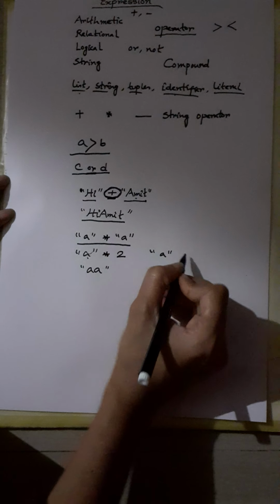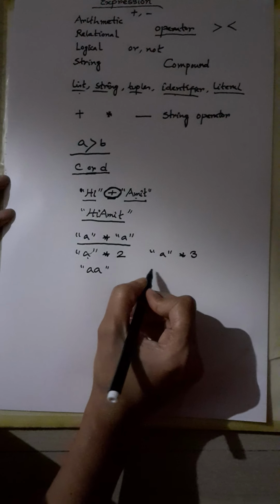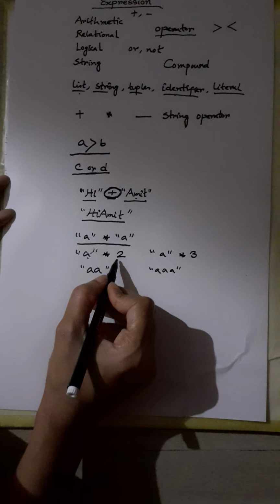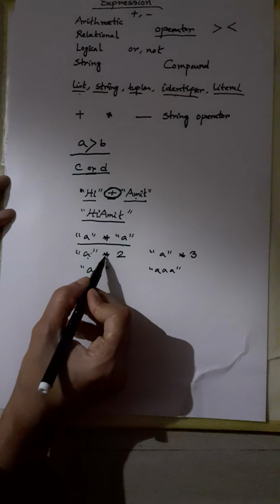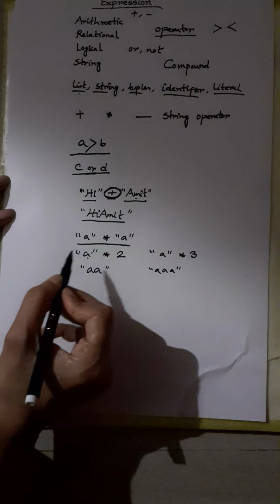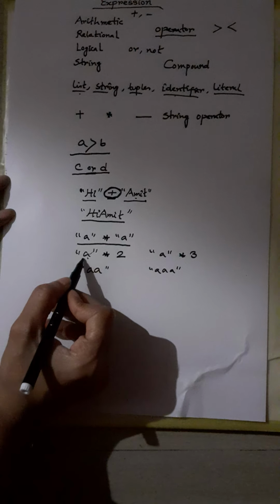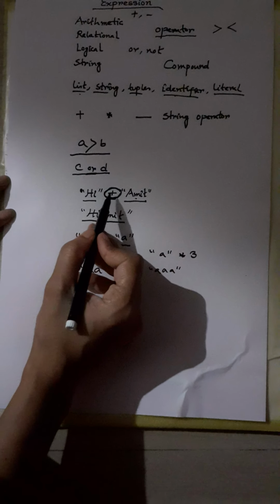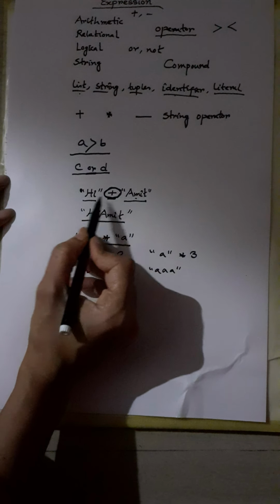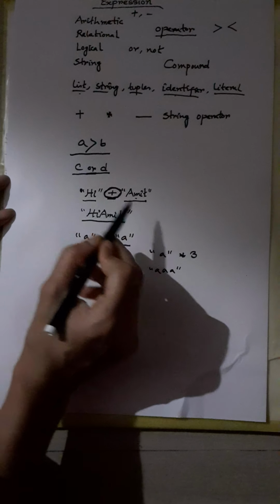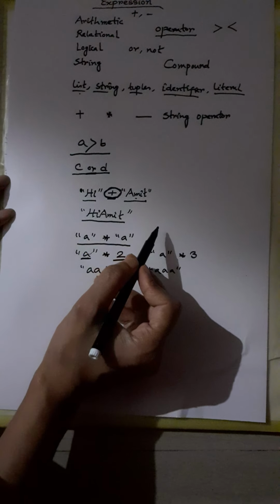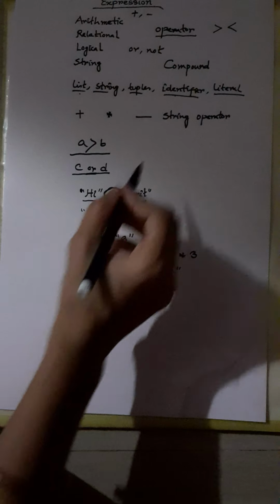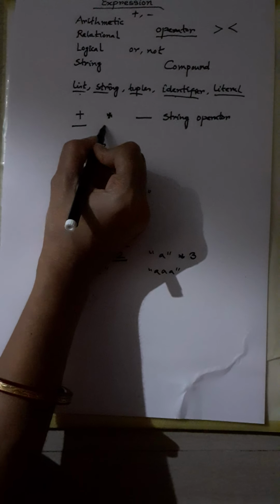Now take another example, you will understand better. "A" star 3. Then what will happen? "AAA". Means 3 times it will be replicated. In the earlier case it was 2 times replicated. So if you are using this star or asterisk operator on a string, then one operand will be a string and the other operand should be an integer. But when you are using this concatenation plus operator, then both the operands should be strings. Please remember, this is an important concept. So Python is providing two string operators. One is plus and one is asterisk.